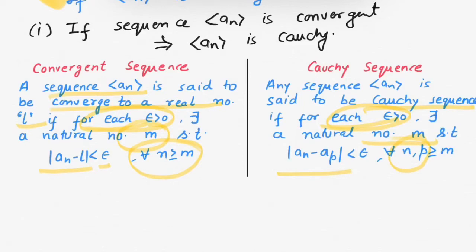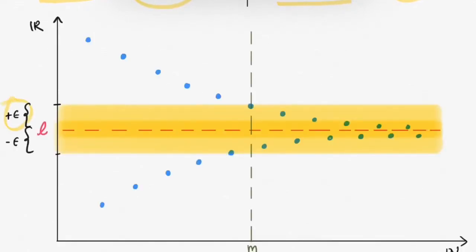The graphical representation of convergent sequence is something like this. For this epsilon you have m somewhere here. Now consider some natural number n and p greater than or equals to m. So you can suppose p somewhere here. So this is natural number p and n somewhere here.